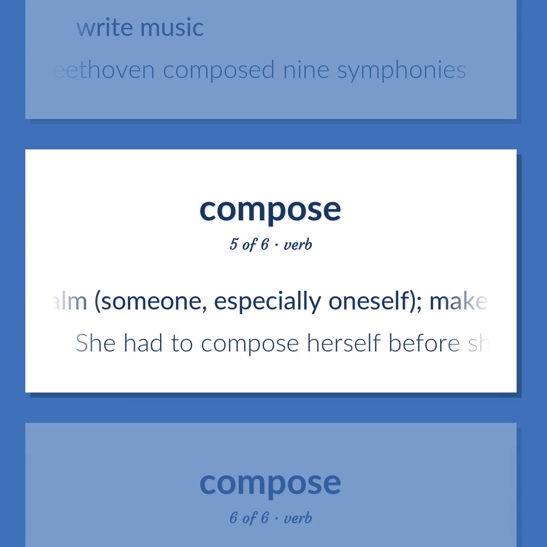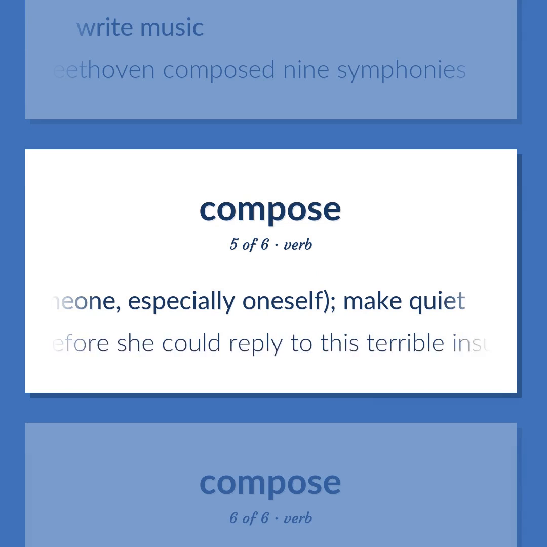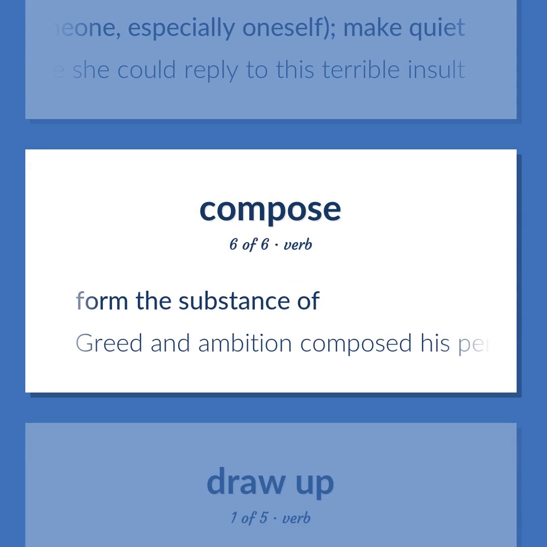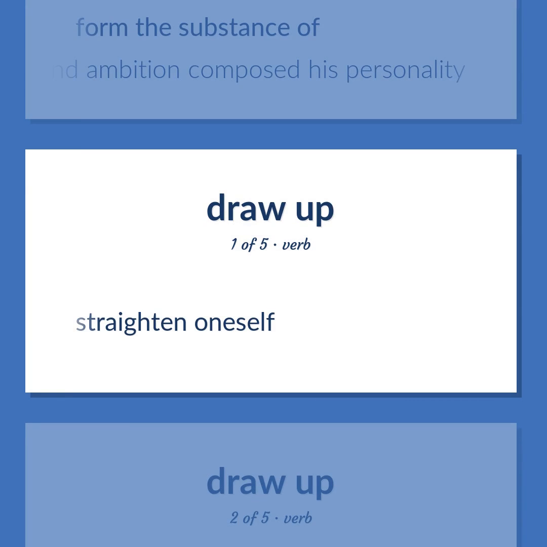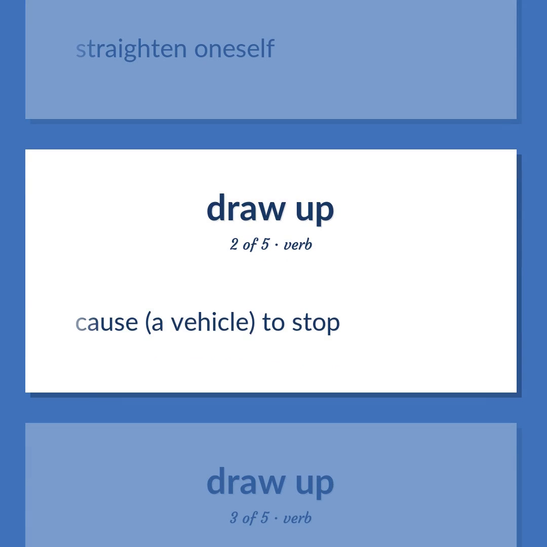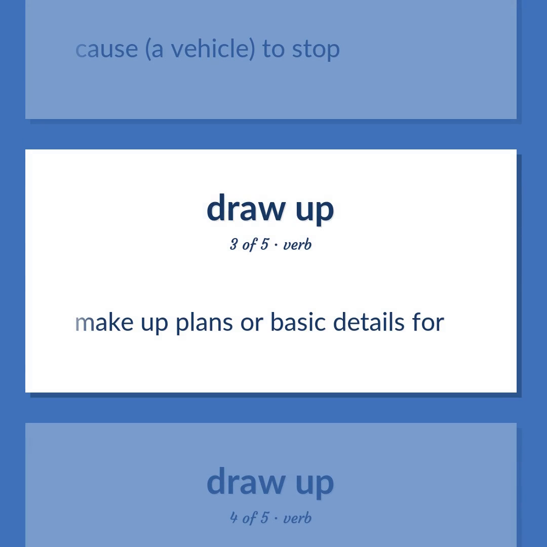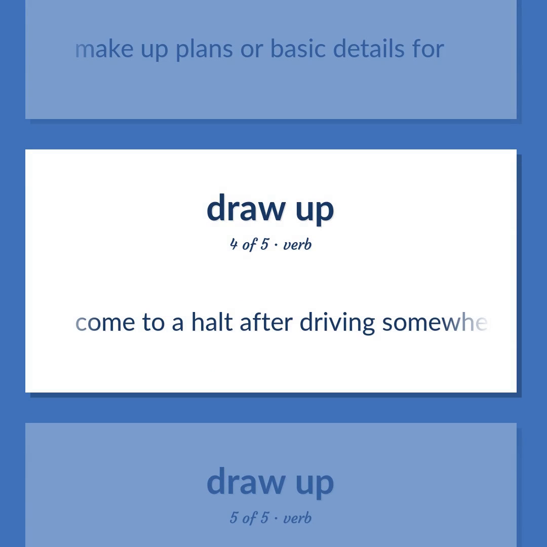Calm someone, especially oneself, make quiet. She had to compose herself before she could reply to this terrible insult. Form the substance of. Greed and ambition composed his personality. Straighten oneself. Cause, a vehicle, to stop. Make up plans or basic details for. Come to a halt after driving somewhere.